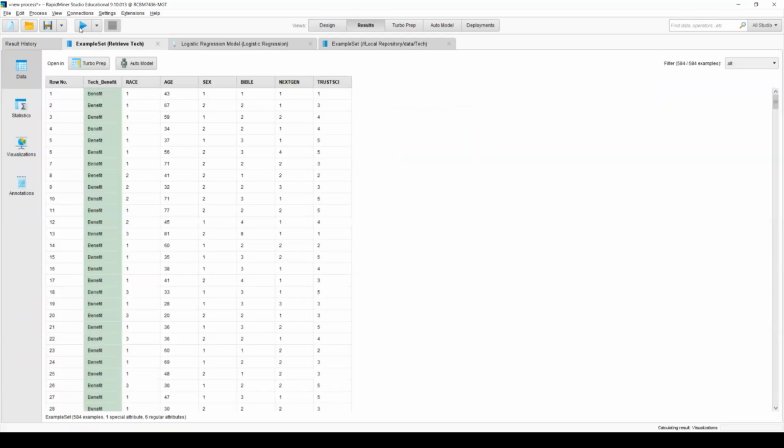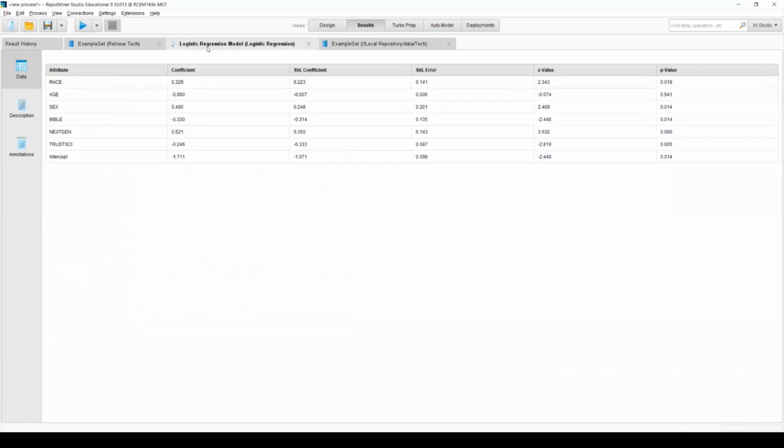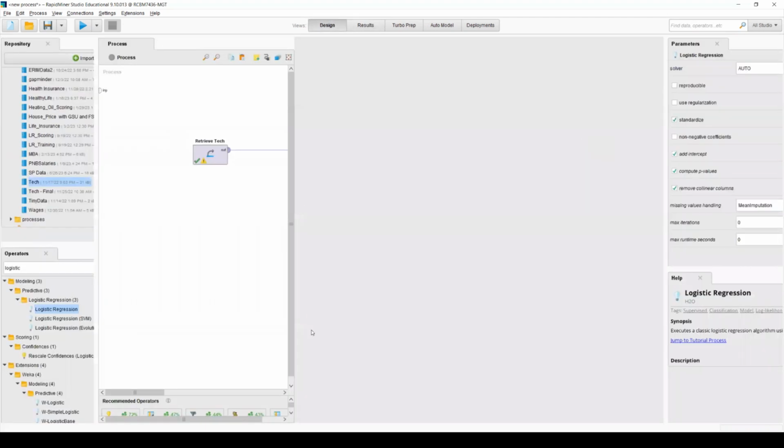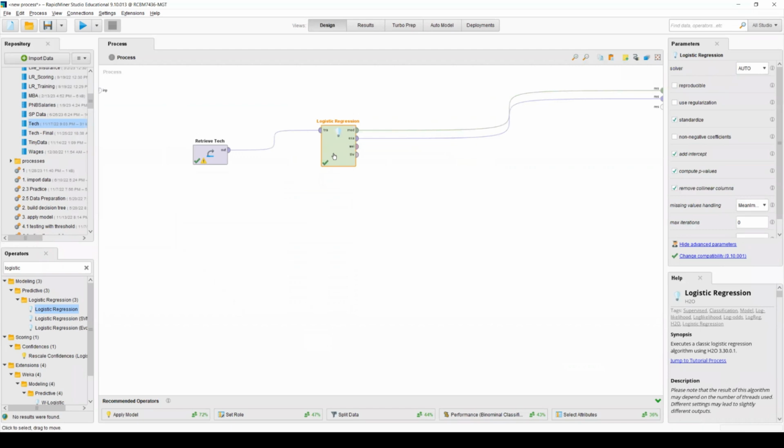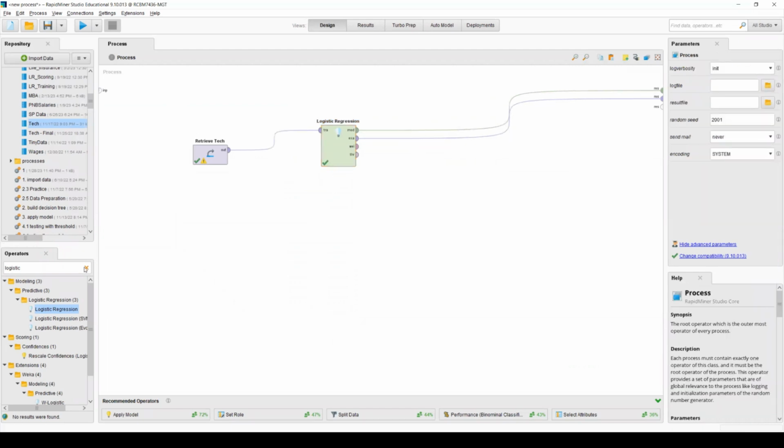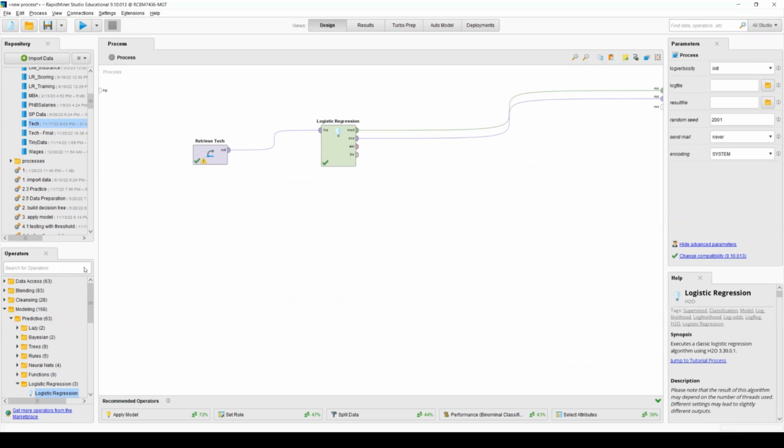So let's run. When I run this one, I see some are significant, like next generation, sex, Bible, and trust science are all significant. Let me go over to model, and I want to modify this. Like I said earlier, I want to use split.